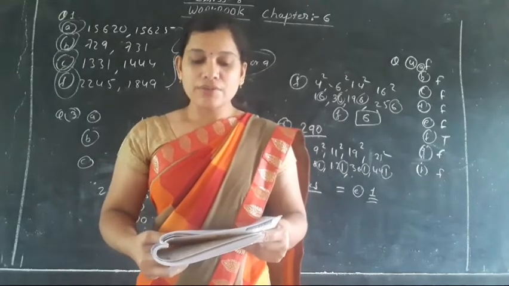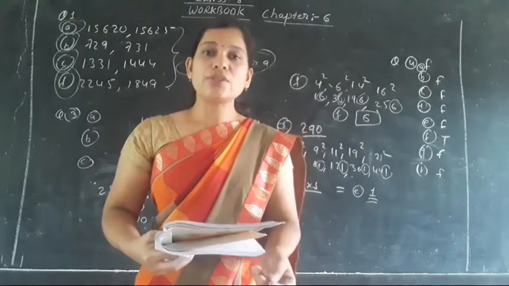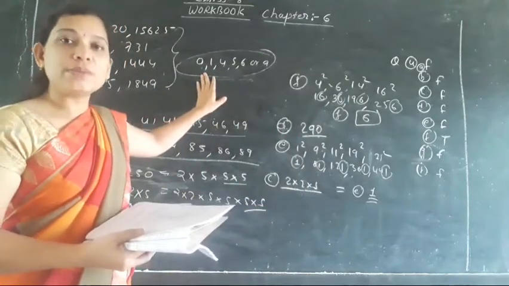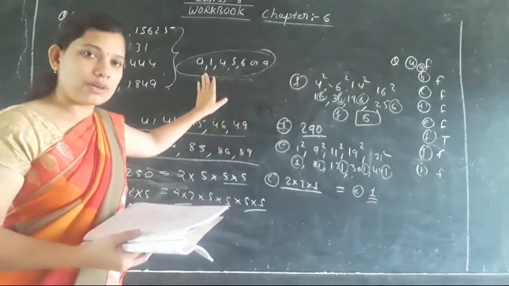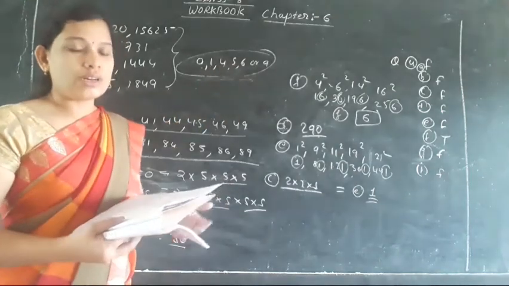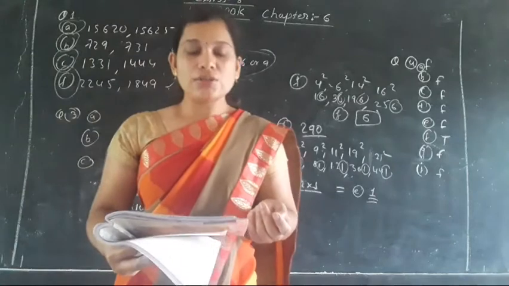Okay, first one, you had understood why it is not a perfect square, because perfect square numbers end with these numbers. इनकी यूनिट प्लेस में ये नंबर होना चाहिए तभी वो परफेक्ट स्क्वायर होगा. अगर ये नंबर के अलावा कोई दूसरा नंबर है तो वो परफेक्ट स्क्वायर नहीं होगा. So the answer will be false for the first.